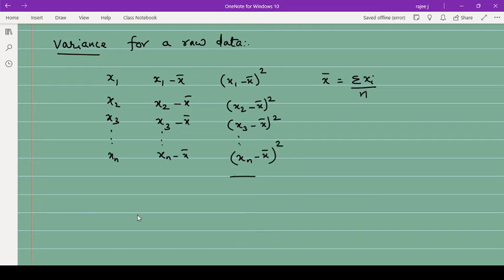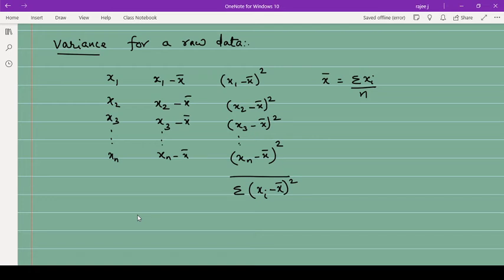Then you will find the sum of these. Sum means summation, so in general you will write xi minus x bar the whole square, where i equals 1 to n. i equals 1 means x1 minus x bar, then if i is 2, then x2 minus x bar the whole square. So you will be getting xi minus x bar the whole square.